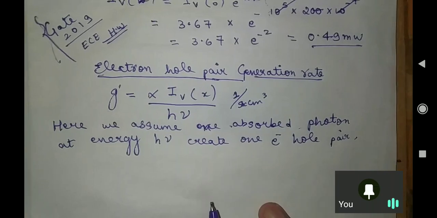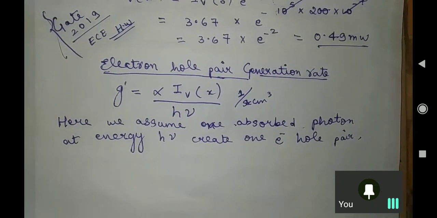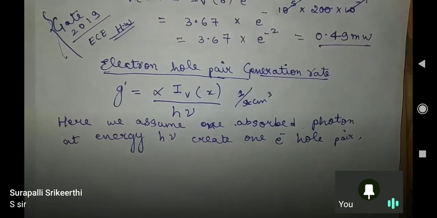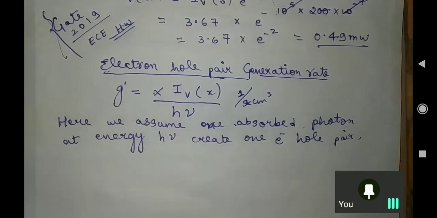What we are assuming is that when we provide energy of h nu to our semiconductor, one electron hole pair is generated, meaning for one electron one hole is created. If it absorbs one photon, then it generates one electron hole pair.